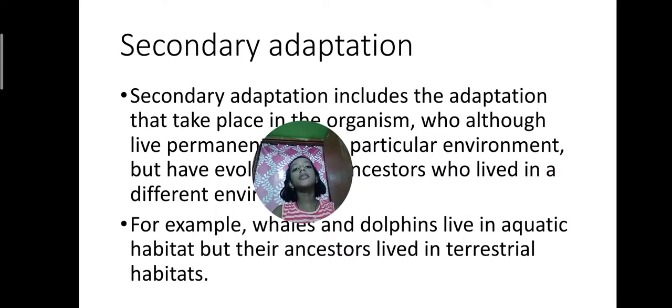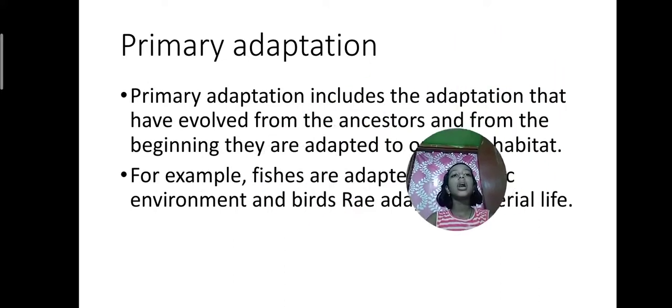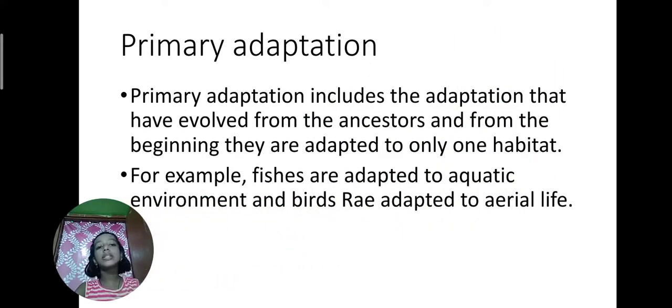So see, the first is primary adaptation. Now what is primary adaptation? Let us learn that. Primary adaptation includes the adaptations that have evolved from the ancestors and from the beginning they are adapted to only one habitat.